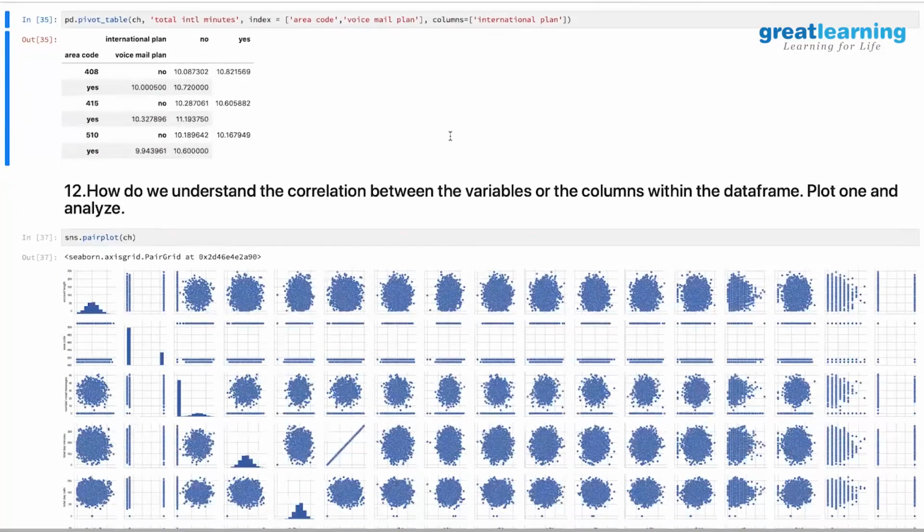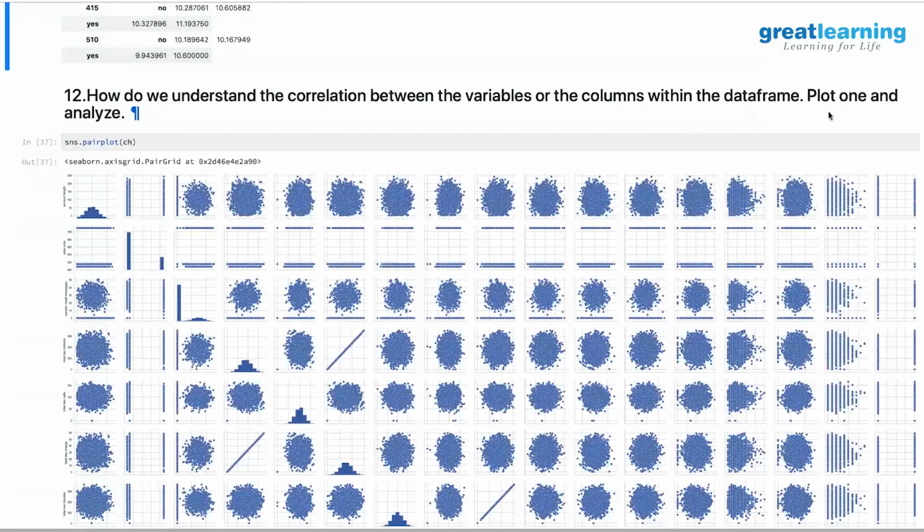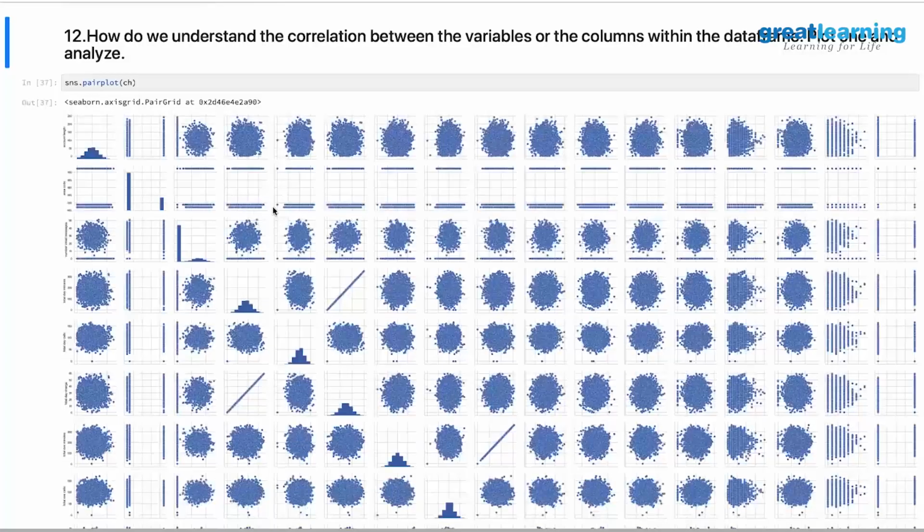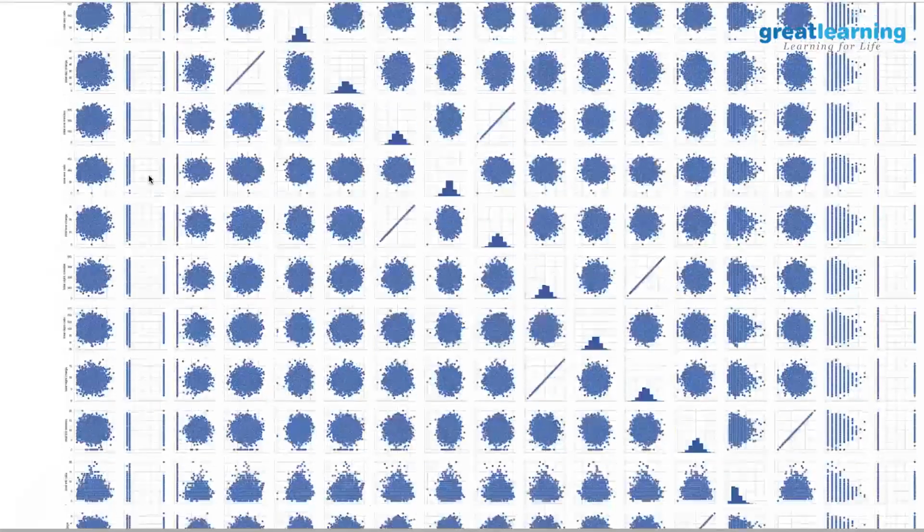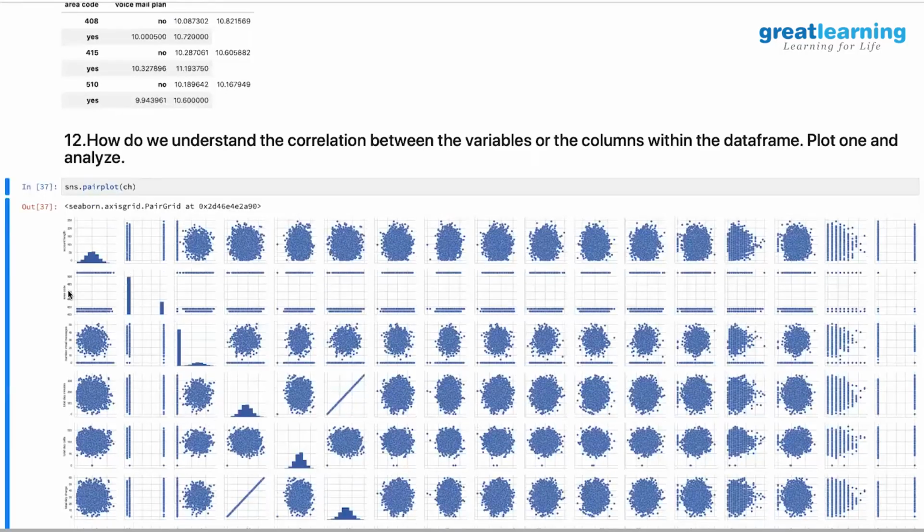Then how do we understand the correlation between variables across different columns? Pair plot. So you remember the pair plot we did earlier in the honey production case study? We took only the numerical values and did that particular one. But here we have not excluded the other variables that are there. See what it is causing. If you use a variable which is not numerical in nature, which is a categorical variable, the data distribution will come like this. There are only two values. It is giving you two columns and one column at the end. It's totally three columns. This should be the area code if I remember correctly. See, it's an area code.